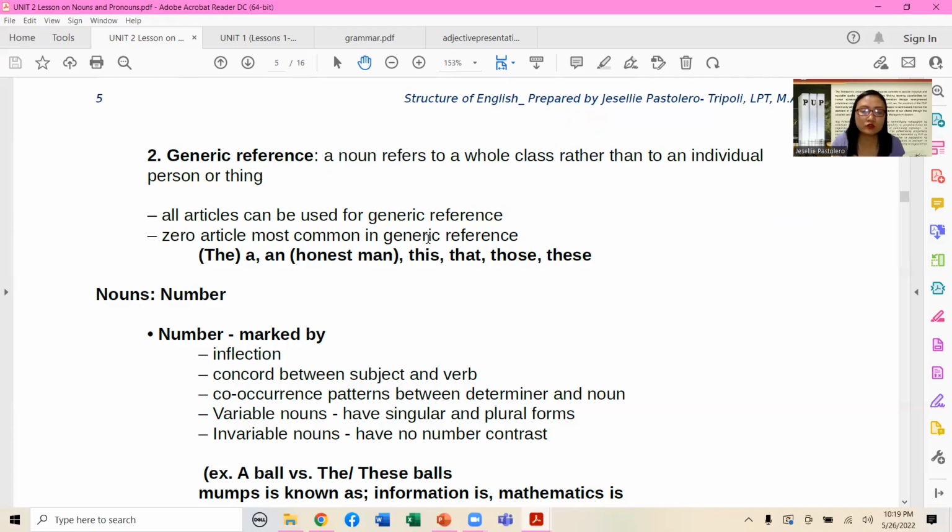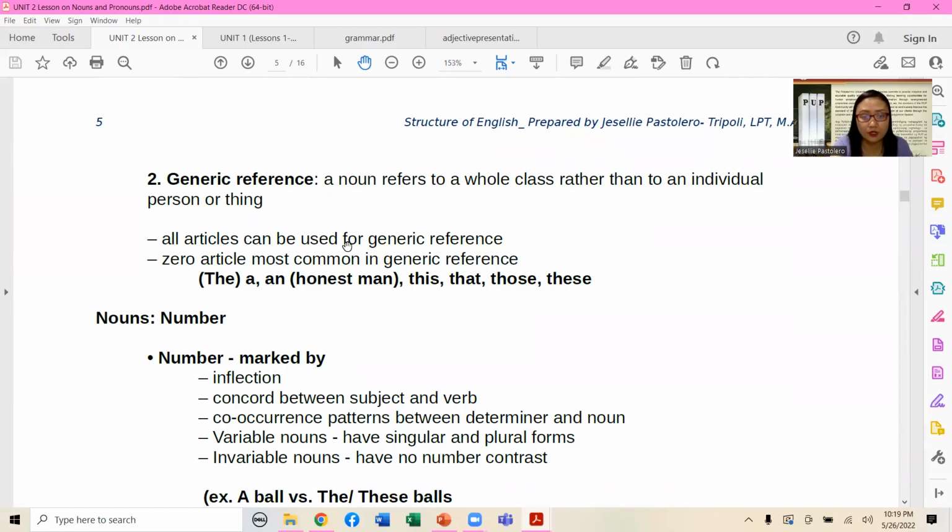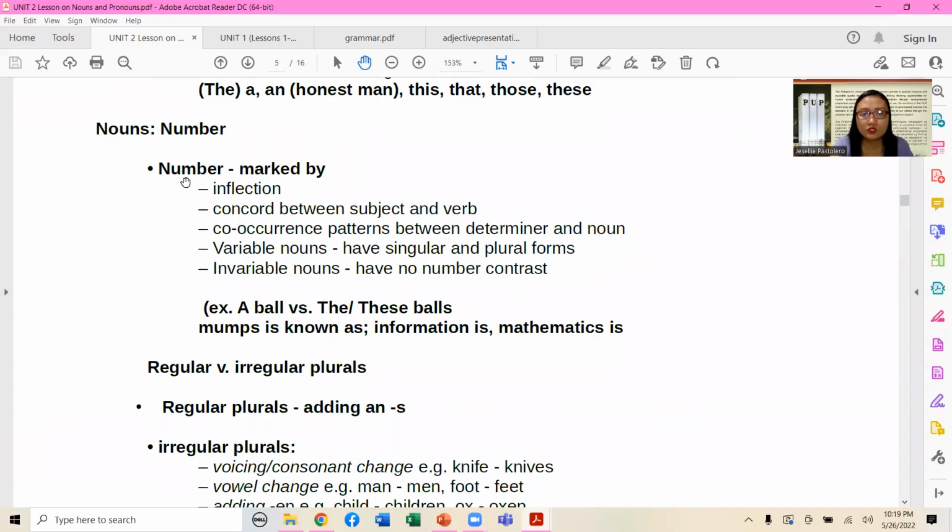Okay, nouns can also be attributed to the idea of number. So number is marked by the inflection, concord between subject and verb, and co-occurrence patterns between the determiner and the noun. For example, an elephant, the elephants. So those are different. An elephant. The elephants are roaming. So we cannot use 'the elephants is roaming in the field', because we know the concept of the relationship between subject and verb, and the pattern between the determiner and the noun. The standard must be followed.